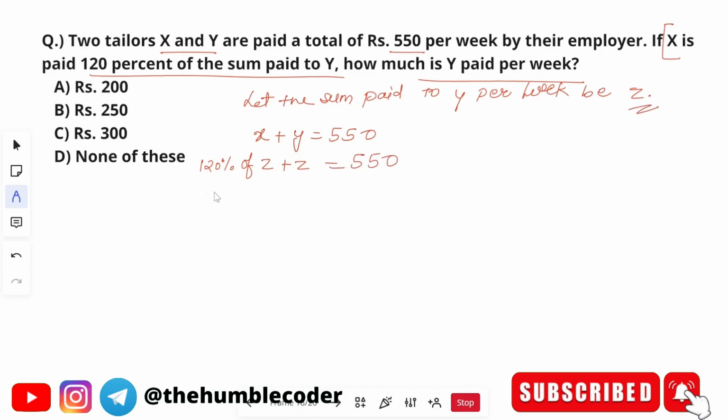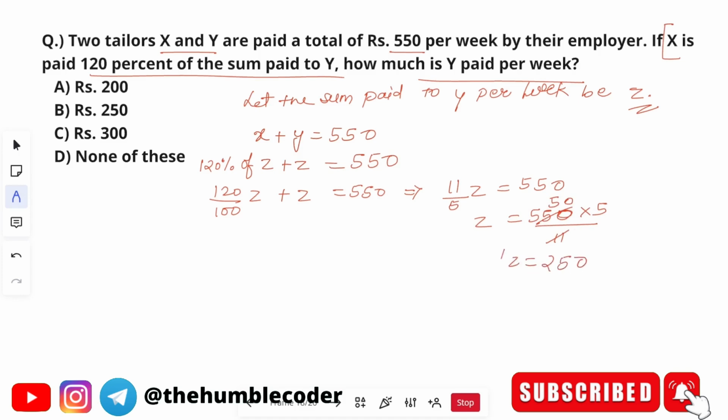Let's try to solve this one. So 120 divided by 100, Z plus Z is equal to 550. When we solve this completely, we will get 11 by 5 Z, and this side we have 550. Solving it further, 550 multiplied by 5 divided by 11, this will get cut off by 50. We will get the Z value as 250. So Z, 250, is the basic sum which needs to be paid to Y per week. Hence the correct answer is going to be option number B.